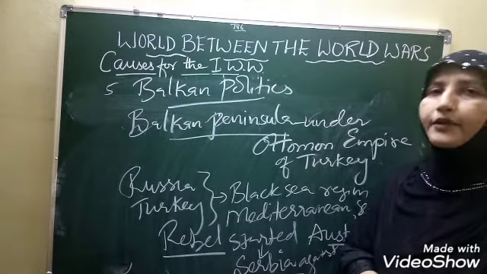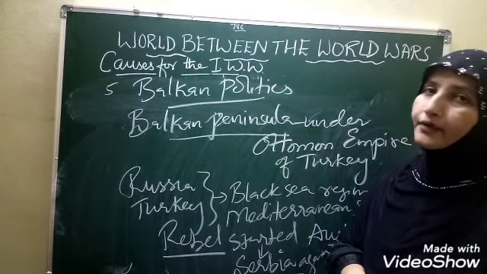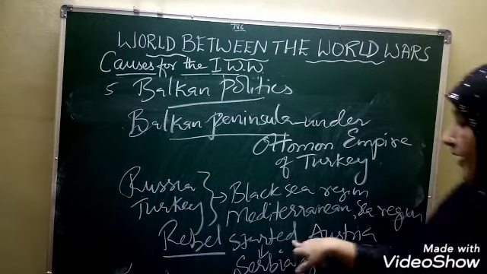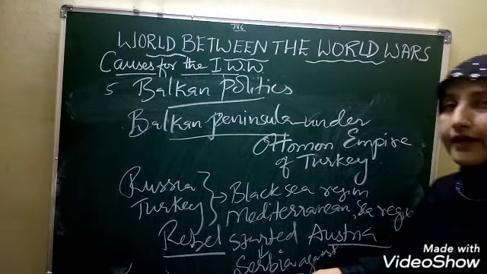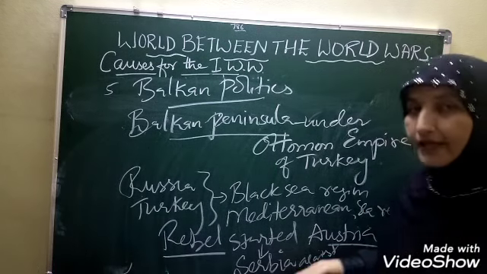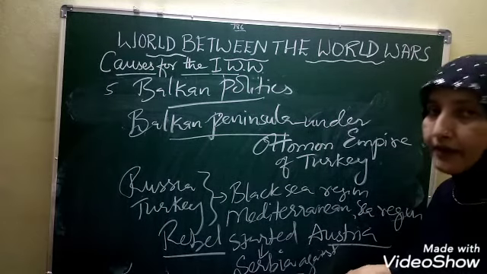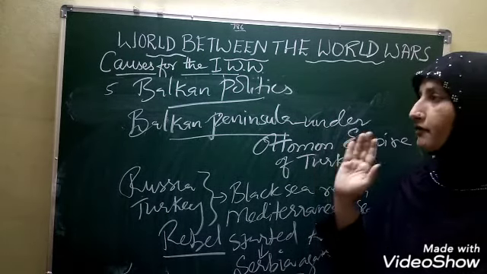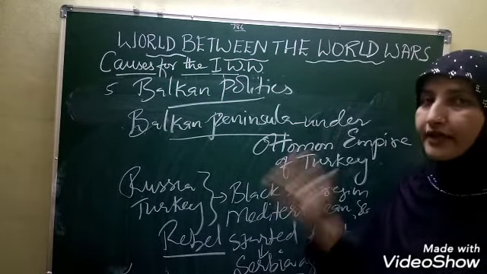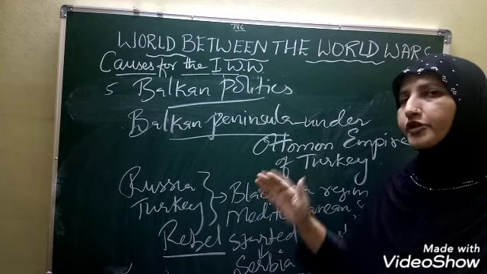Russia and Turkey tried to occupy the Black Sea region and the Mediterranean Sea region, children. And in this way, what happened? Rebellions were started by the people, and one of the strong rebellions was against Austria. That was started by Serbia, one of the Balkan countries, and that led to the final reason for the First World War.